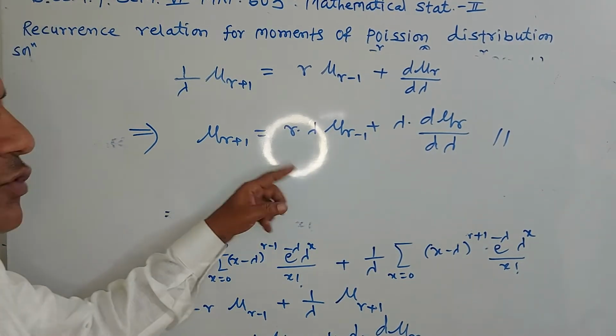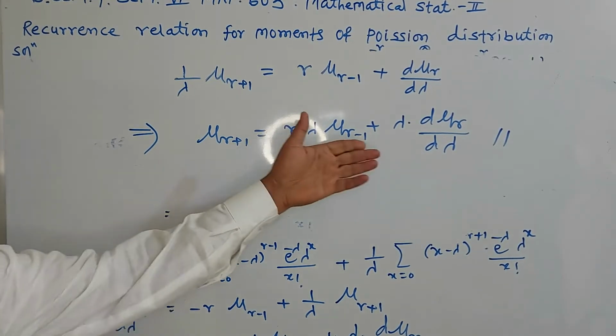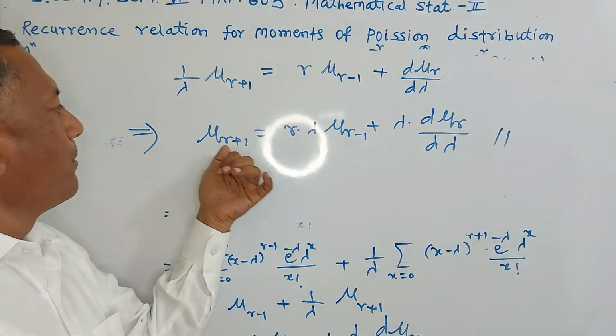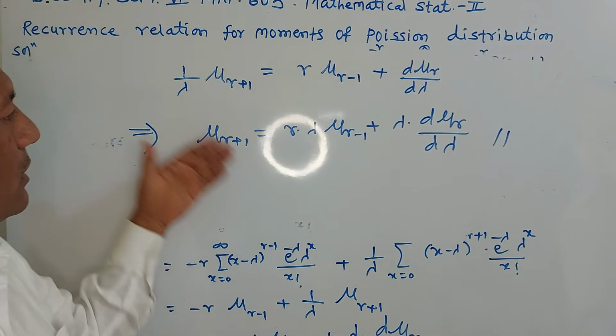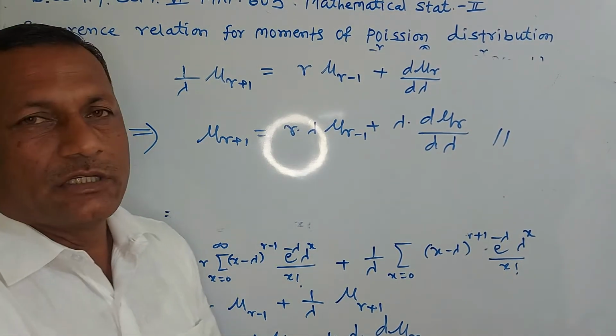If you put r is equal to 1, you get the value of mu 2. If you put r is equal to 2, you get the value of mu 3. If you put r is equal to 3, you get the value of mu 4. So in this way, you have the recurrence relation for moments of Poisson distribution.